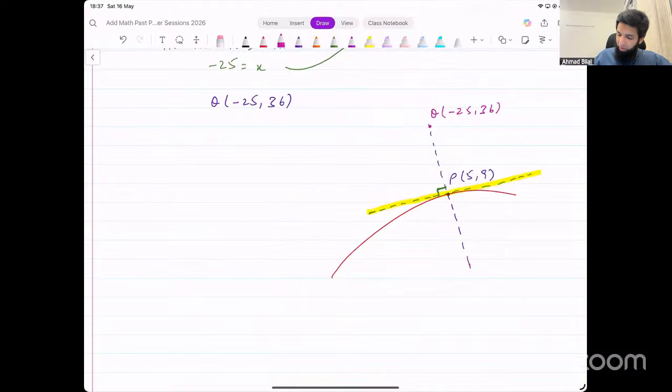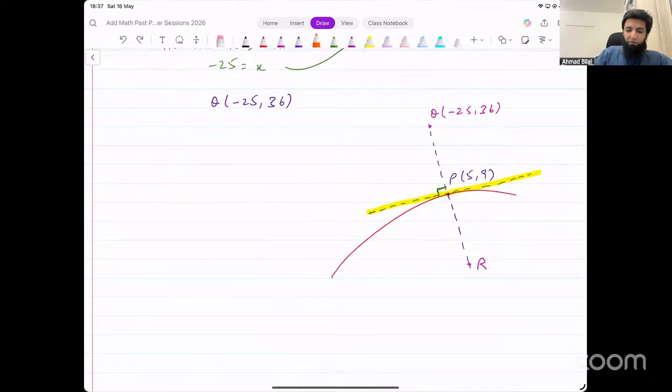That will be some point here exactly on the other side of that tangent, this point R. And this point R will be such that P is the midpoint of QR, right? When we talk about reflection, the perpendicular distance from the line of reflection on one side should be the same as the perpendicular distance on the other side. So P is the midpoint of QR.